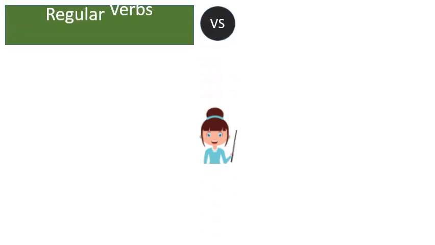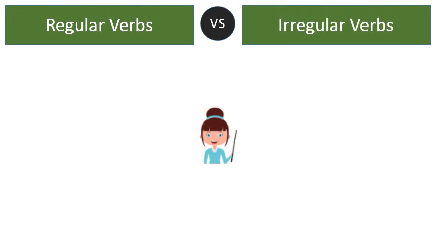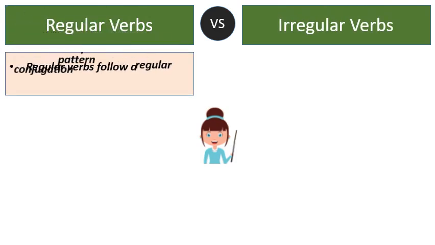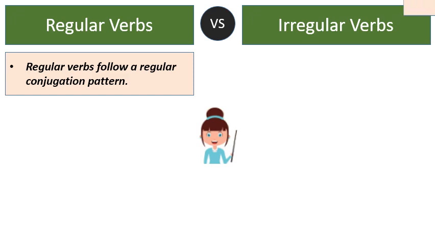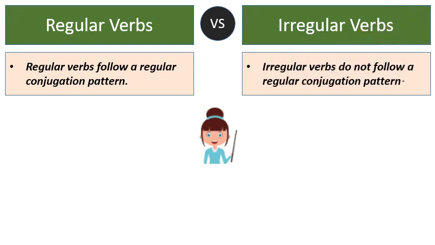Now let's see what is the difference between regular verbs and irregular verbs. Number 1. Regular verbs follow a regular conjugation pattern, while irregular verbs do not follow a regular conjugation pattern. To clarify it, let me tell you what is the meaning of conjugation in English grammar. Conjugation is the changing of a verb's form to express a different person, number, tense, aspect or gender.